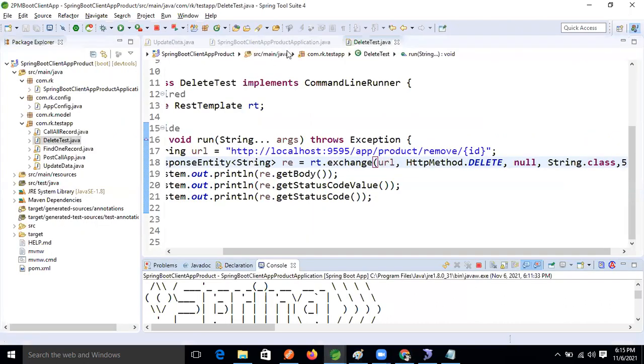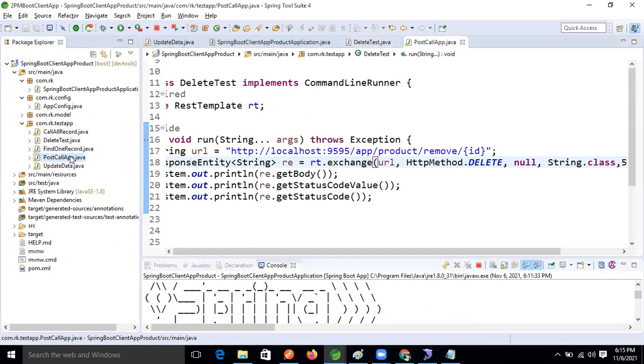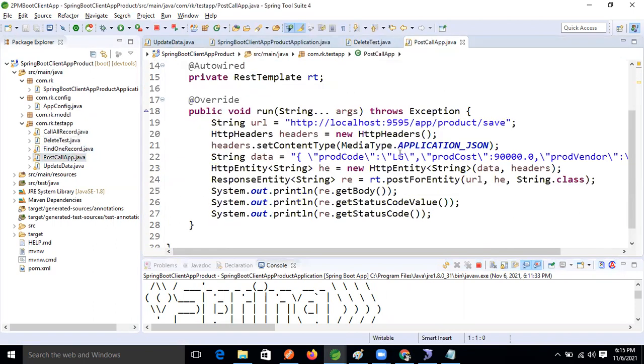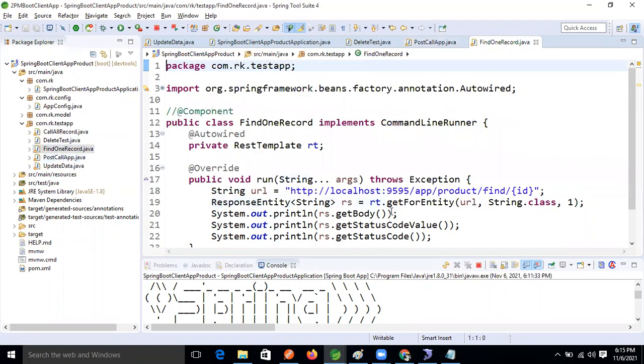If you want to make a post request, where the post call is there, if you want to save the data in the server, for that postForEntity. If you want to make get calls, getForEntity.